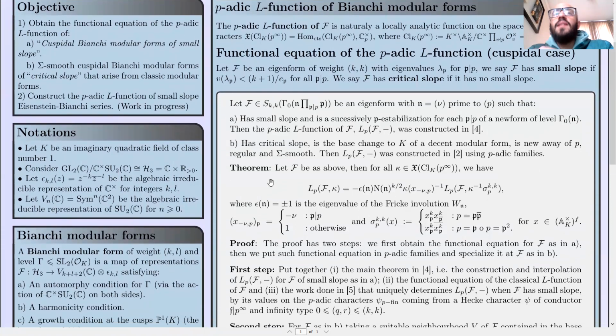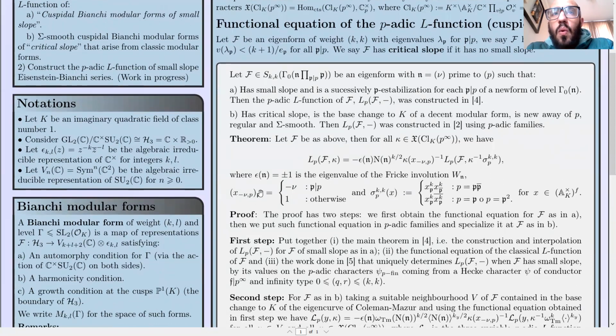The theorem obtained is that for F as above, for all kappa p-adic characters, we have the following functional equation, where this is the eigenvalue of the Fricke involution. This ideal depends on nu, the generator of the level, and p. And this character depends on p and the weight of the Bianchi modular form.